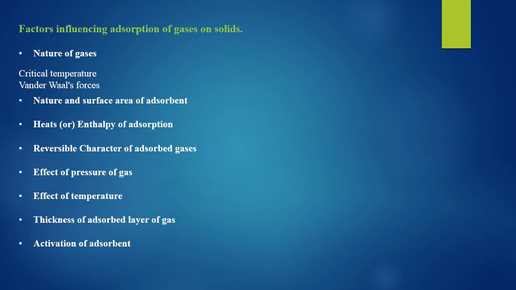Similarly, the effect of pressure of a gas, the effect of temperature and the effect of concentration. These three factors determine the rate of adsorption of gases on solids. Similarly, the activation of the adsorbent. Activation leads to an increase in the surface area of the adsorbent, which leads to an increase of adsorption. Activation is achieved in two ways.